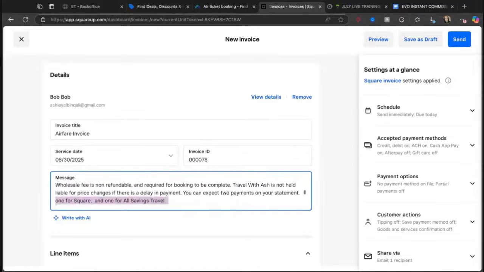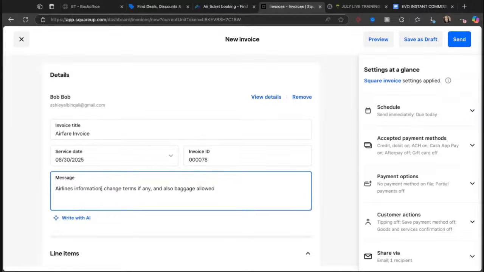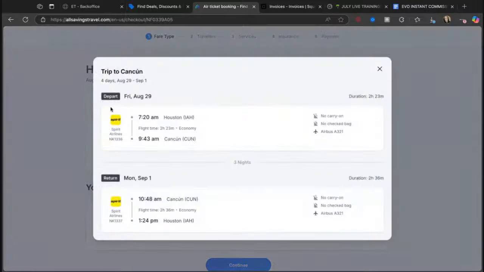Oh, wow, we're going so fast. All right, come on. And then the change in terms, also baggage is allowed, so we're going to get rid of this because I don't want that. Then we're going to come in here and copy all that info. We only have like 15 minutes with this, so make sure that you get in here and get out. I'm going to copy all of this.